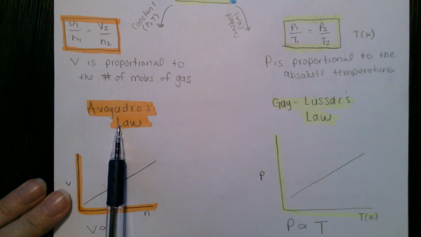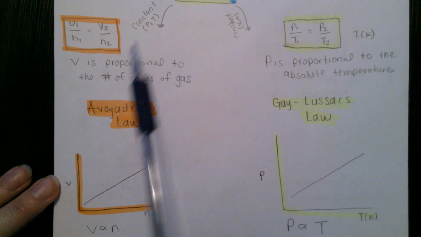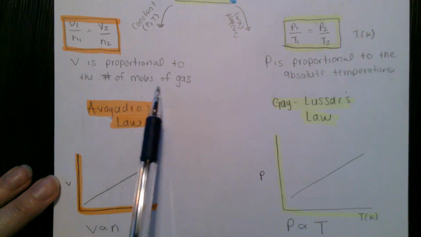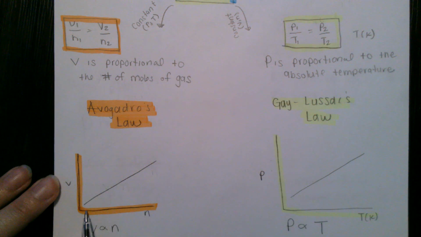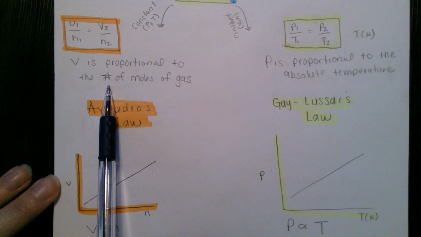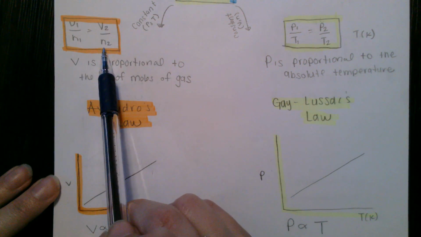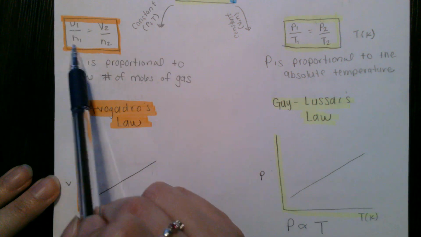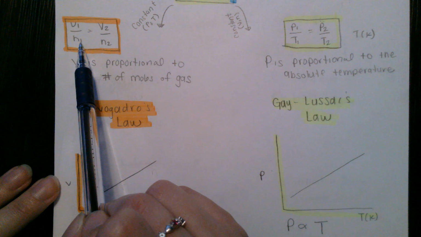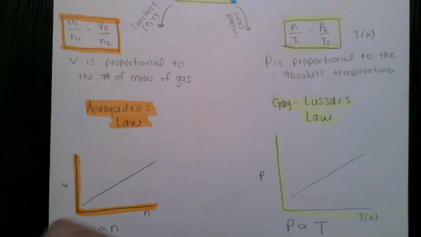All right, finally we have Avogadro's law. For Avogadro's law, we're holding pressure and temperature constant, and we're looking at changes in volume with the number of moles of gas. Avogadro finds that as you increase the number of moles of gas, the volume increases proportionally. So volume is proportional to moles of gas. If we put that together, we get V1 over N1 equals V2 over N2. If we add more moles, we can calculate what the new volume should be, so long as pressure and temperature remain constant.